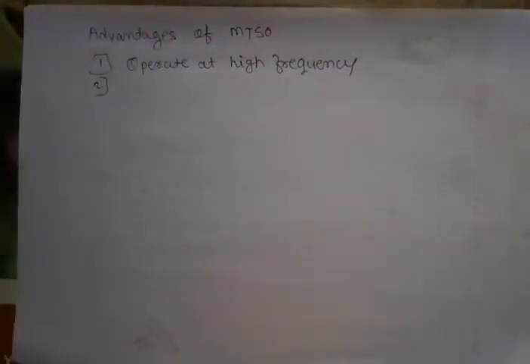So more spectrum space is available, and so a larger number of channels can be accommodated. What is the advantage of operating at high frequency? More spectrum space is available.